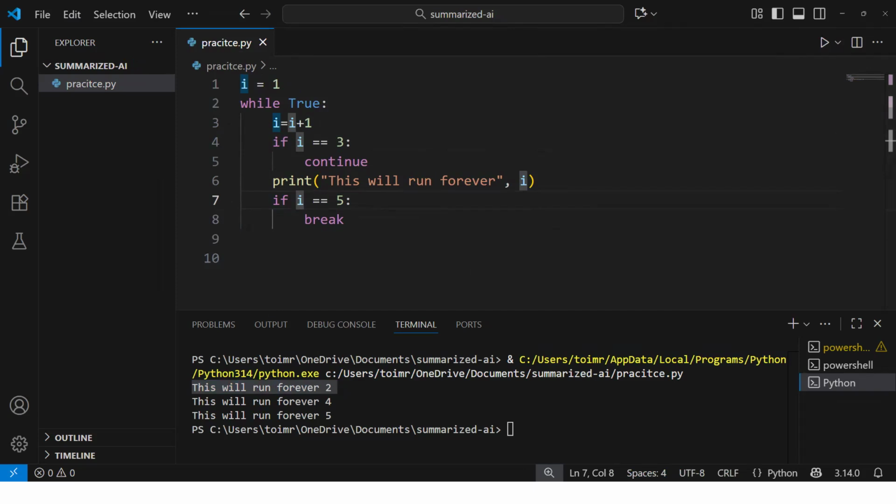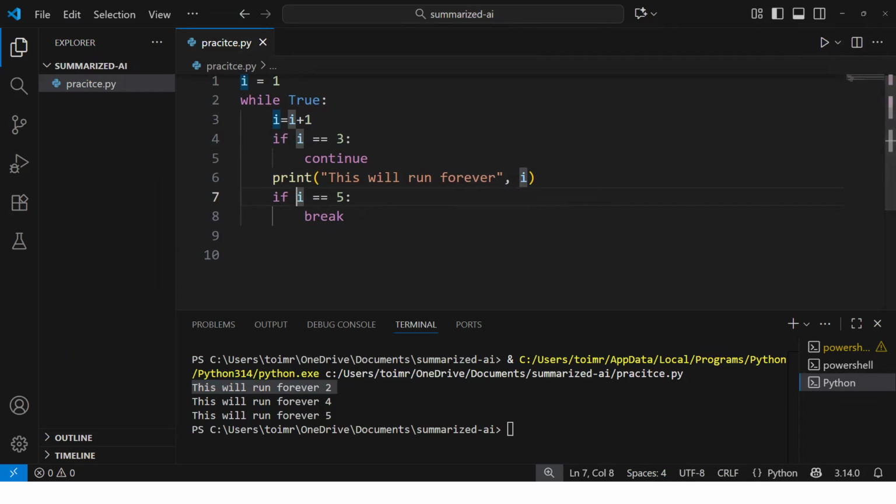Okay. Now we have one more keyword, pass, in Python. So pass is like leaving a note saying, I will handle this particular iteration later. Or we can think of pass as doing nothing on purpose. It's like a placeholder. This is useful when you plan to implement the code later, or in empty loops, functions or classes, we can use this. Okay, let's see this also.